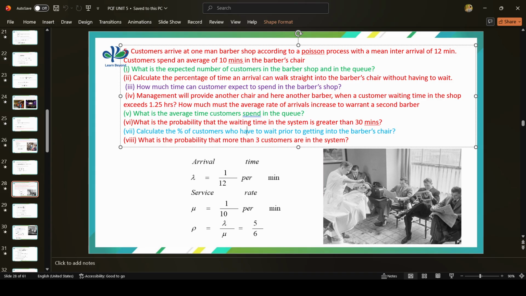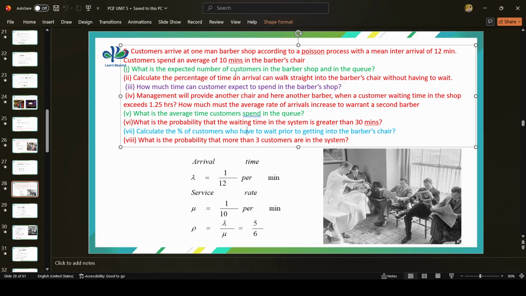In this video, we are going to see another example problem for the model M/M/1 infinity FIFO, that is type 1 of queuing theory. We will see the problem. Customers arrive at a one-man barber shop according to a Poisson process with a mean inter-arrival time of 12 minutes. A customer spends an average of 10 minutes in the barber's chair. So the following are the questions.